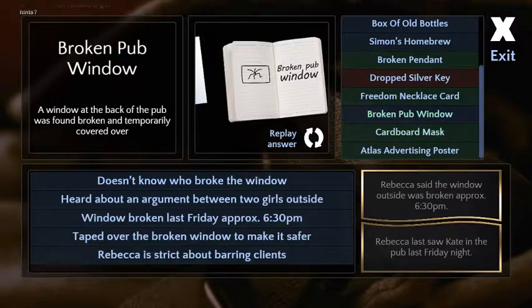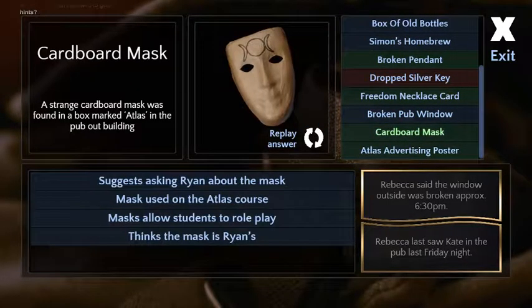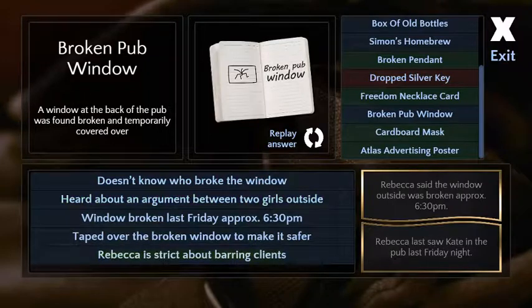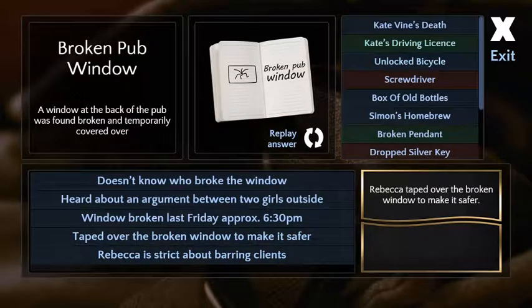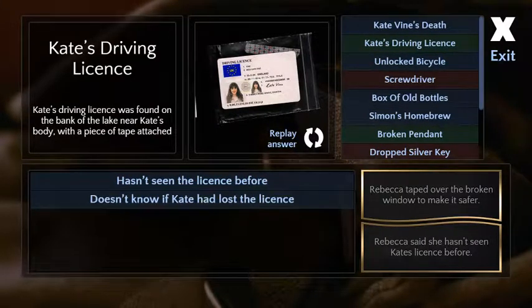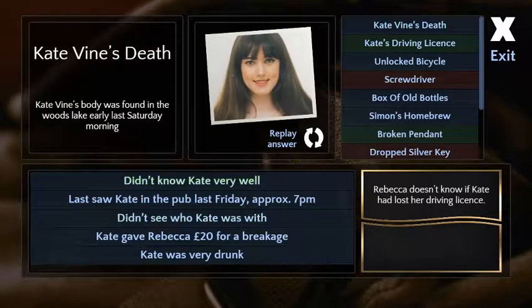So, let's see. We got broken pub window, heard an argument between two girls, strict about barring clients, taped over the window to make it safer. She taped it over to make it safer. So I'm guessing Nehab has played this before. He must have. This game is a little more popular than I thought it was.